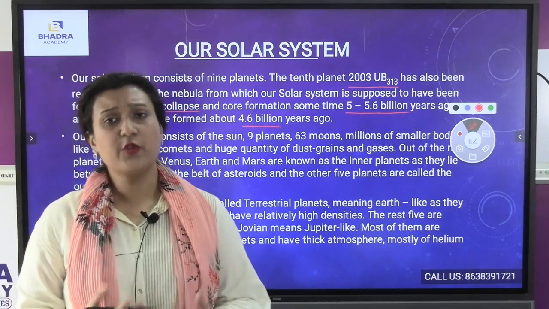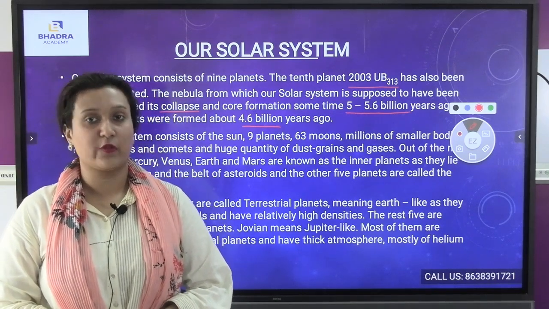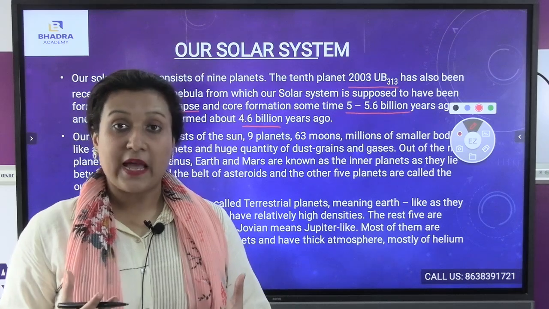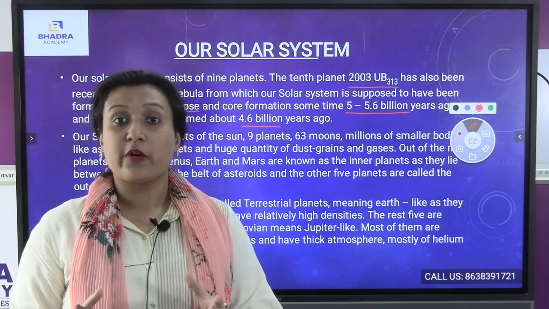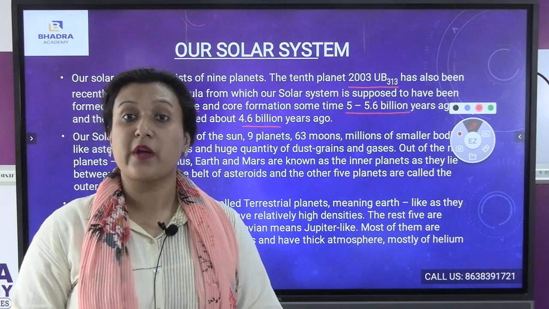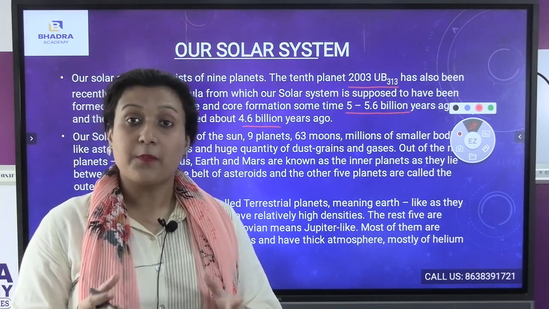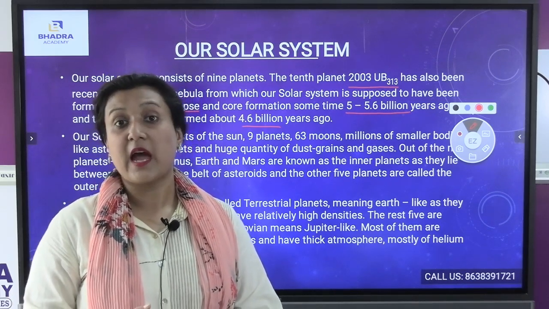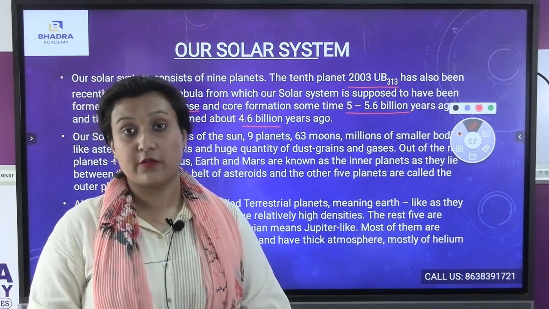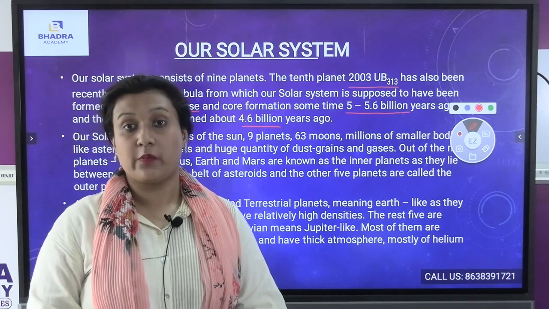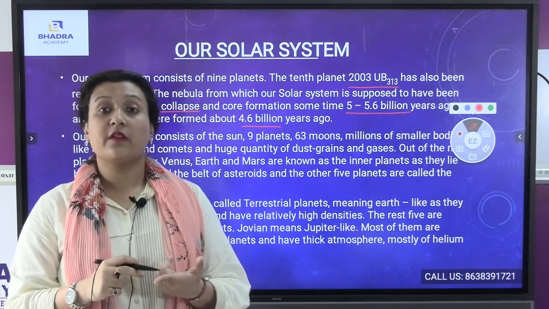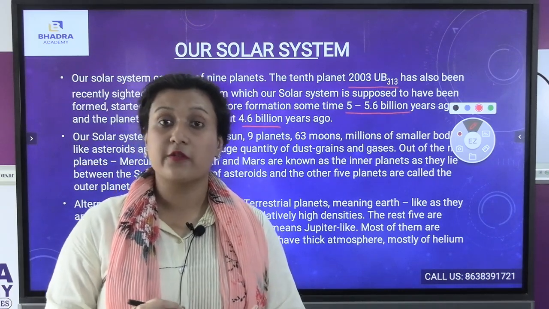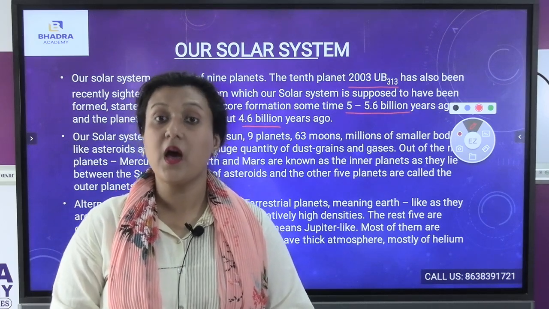The planets beyond the asteroid belt are the outer planets. Jupiter, Saturn, Uranus, and Neptune are comprised to be the outer planets.